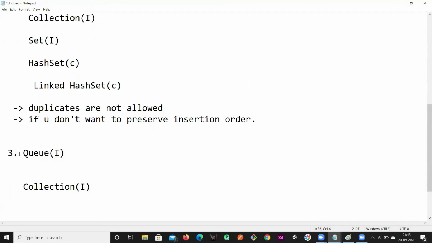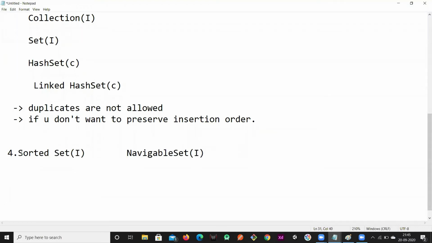Before going to queue, we have something called SortedSet and NavigableSet. These are also two interfaces of set. SortedSet is another interface that we have in the collection framework, and we also have NavigableSet.